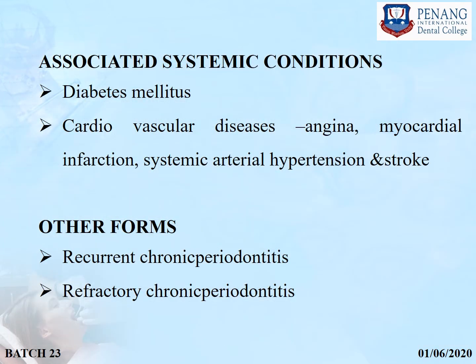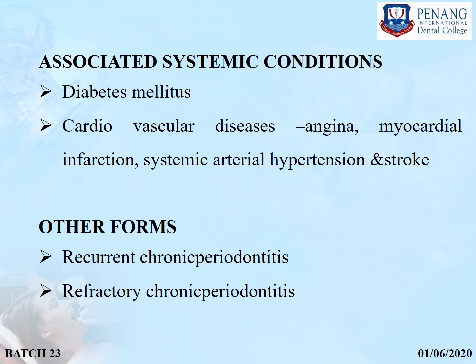Associated systemic conditions can include diabetes mellitus or cardiovascular disease such as angina, myocardial infarction, arterial hypertension and stroke. Other forms are recurrent chronic periodontitis and refractory chronic periodontitis. The recurrent type is that form of chronic periodontitis which keeps on recurring whenever we do the treatment.